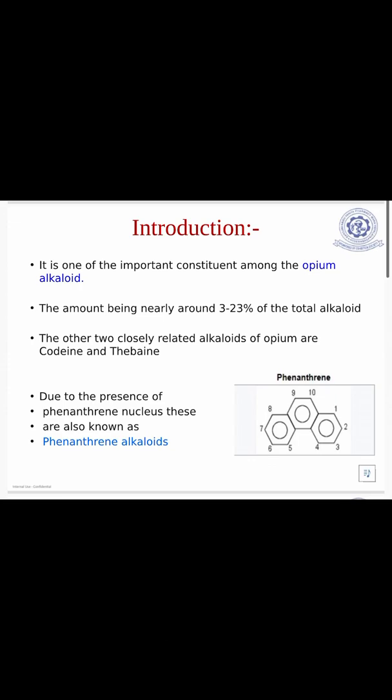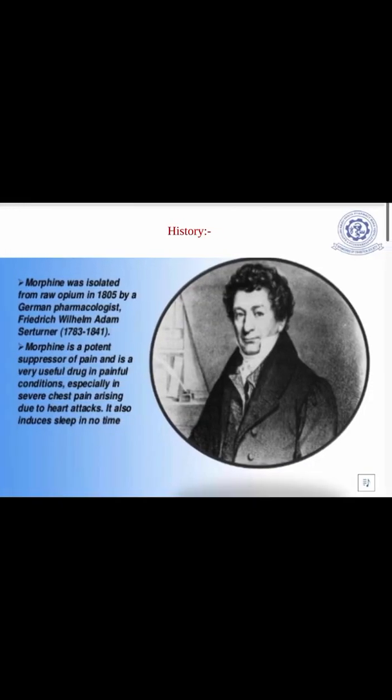3 to 23% of the total alkaloid. The other two closely related alkaloids of opium are codeine and thebaine. Due to the presence of phenanthrene nucleus, these are also known as phenanthrene alkaloids. You can see the structure of the phenanthrene ring.